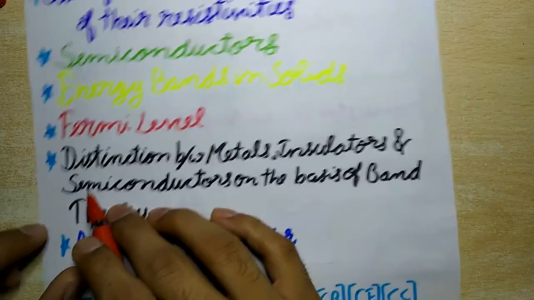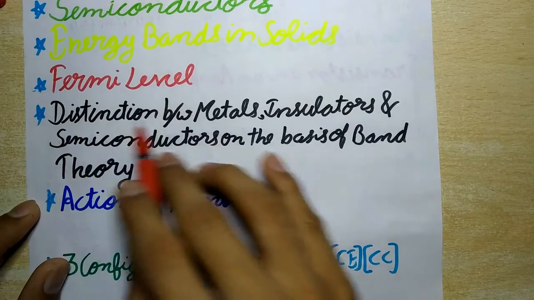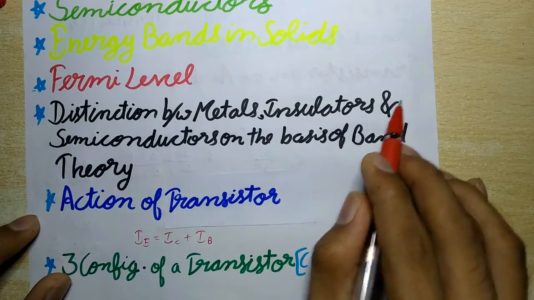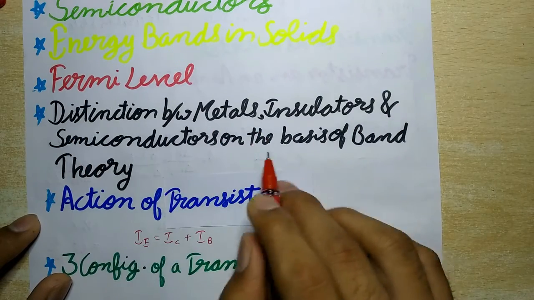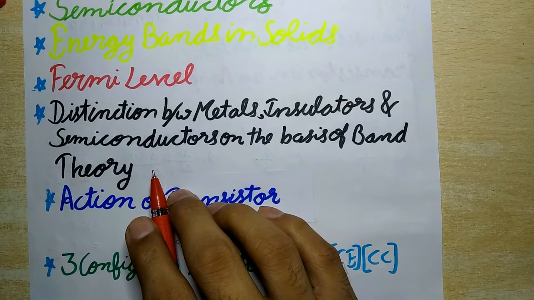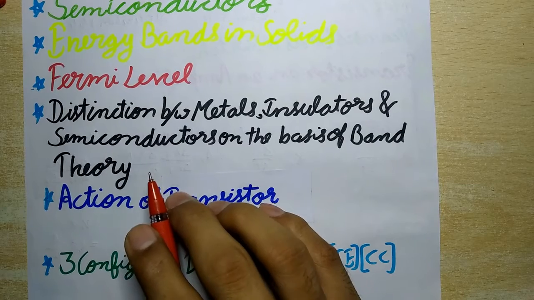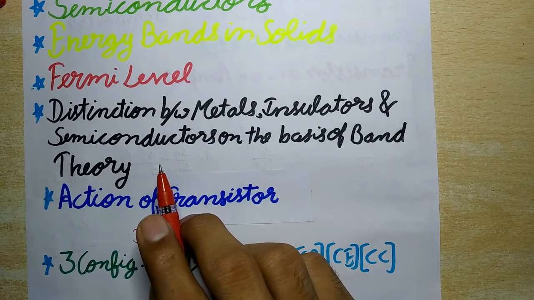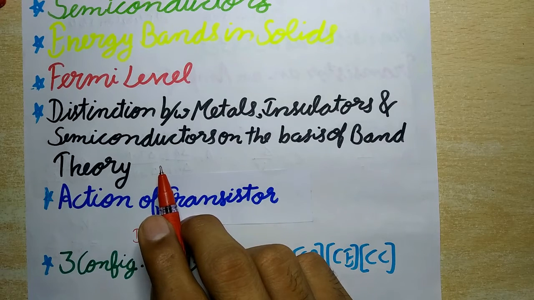Now next is distinction between metals, insulators and semiconductors on the basis of band theory. So first, metals. In metals, either the conduction band is partially filled or the valence and conduction bands partially overlap, where Eg is equal to 0. This makes availability of a large number of free electrons for electric conduction. So metals have high conductivity and low resistivity.